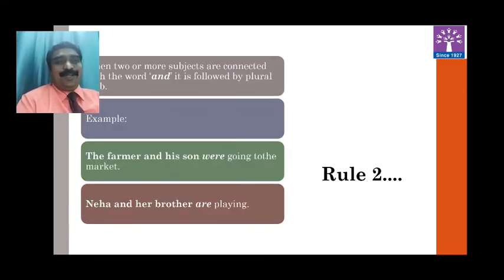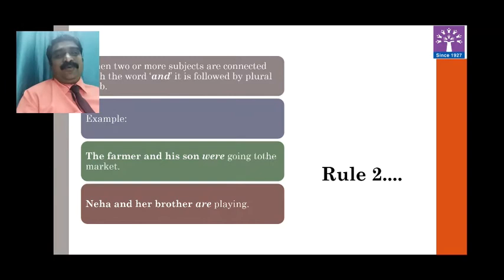Now see rule number 2. Rule number 2 is very simple. When two singular subjects are connected using the word and, singular plus singular, it will become plural. So whenever two singular subjects are connected using the word and, provide plural verb to it.